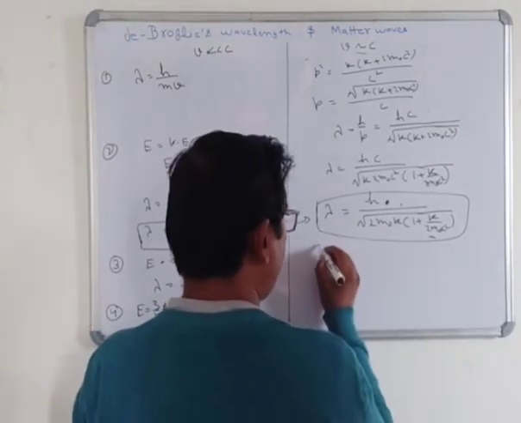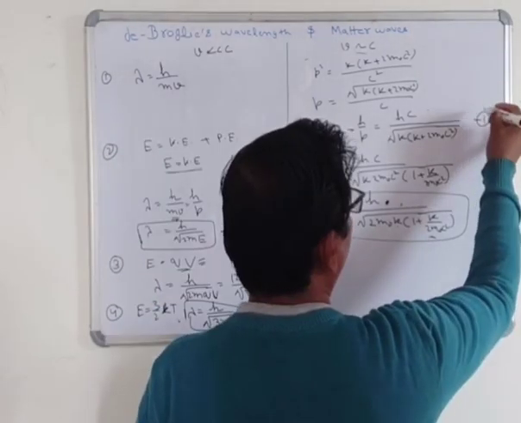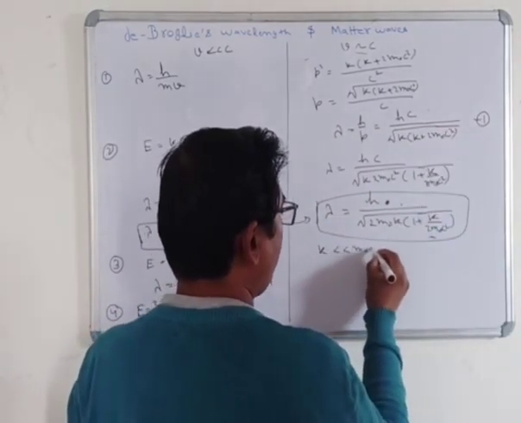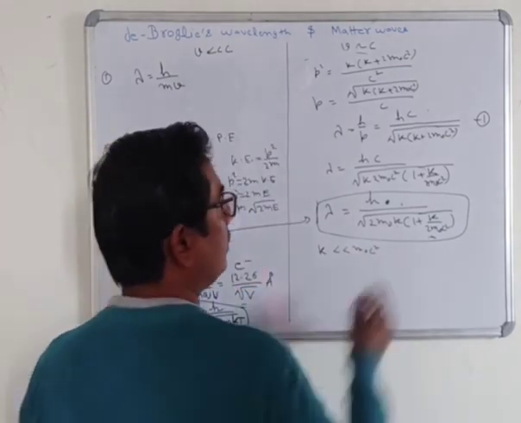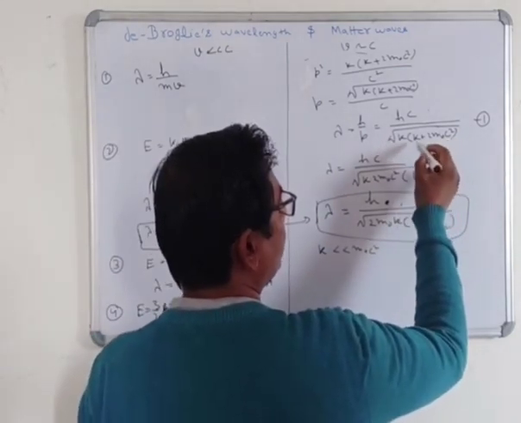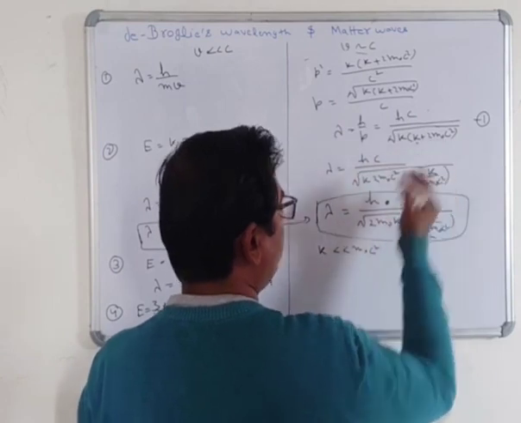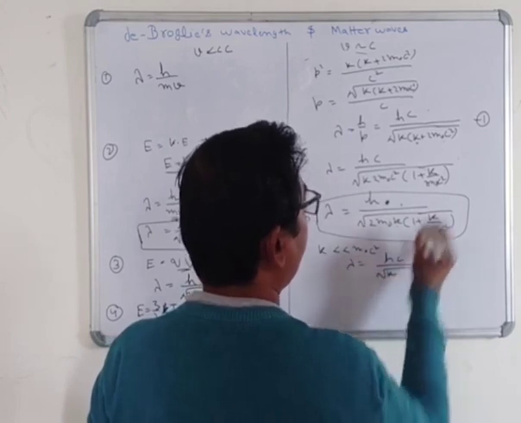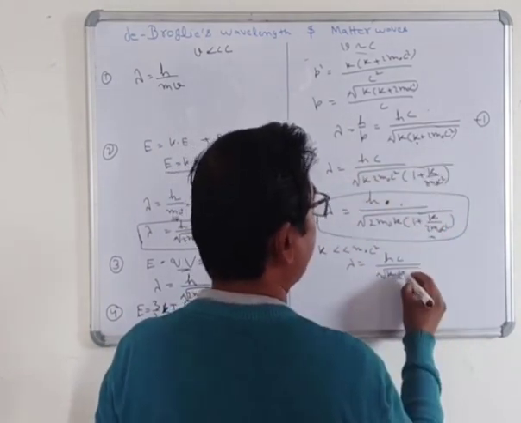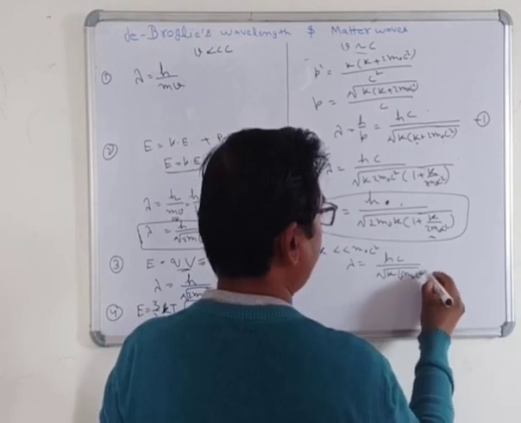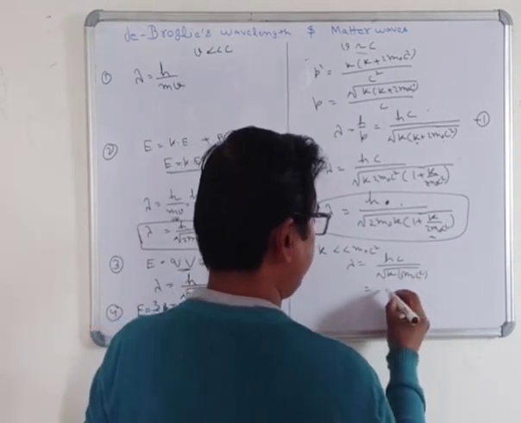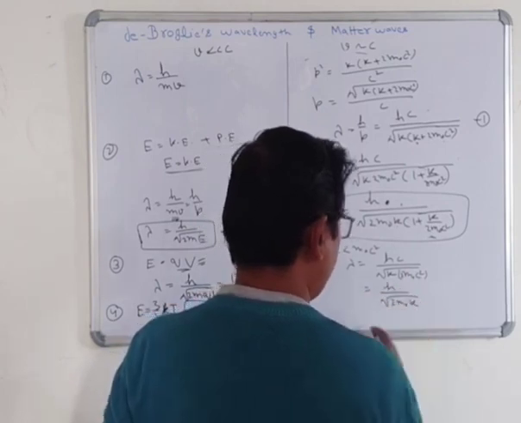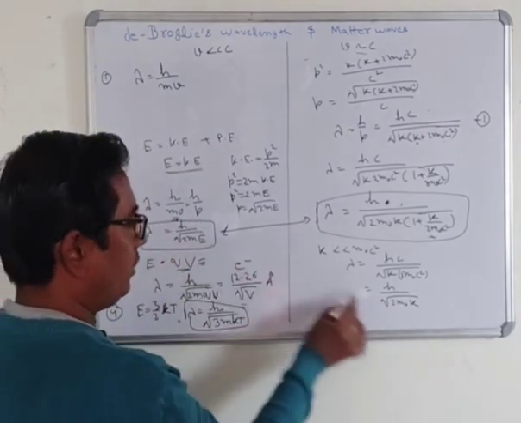Now here, when K is much less than m0c², this is question number 1. In this case, what will happen? We can neglect the value of K compared to this one. So we can write that λ = hc/√(K·2m0c²), which is h/√(2m0K). Now you can see that both equations will be the same. Here there will be two cases.